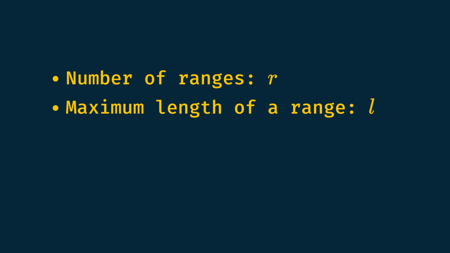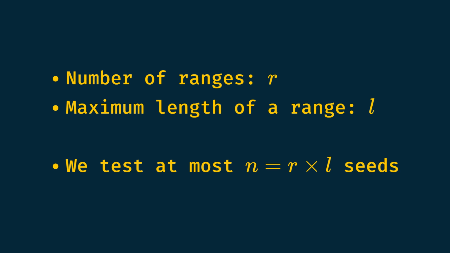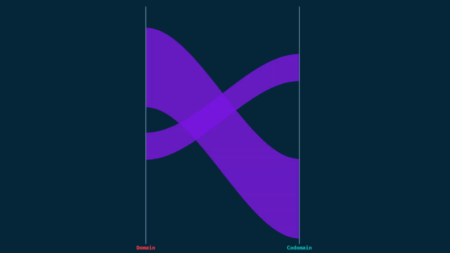If we say we have r ranges and that the maximum length a range has is L, we are trying at most n equals r times L seeds. But if we can process a range as a whole, maybe the length doesn't matter and we can try only n equals r ranges.